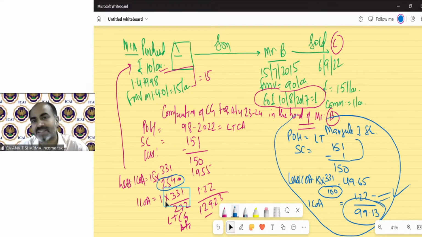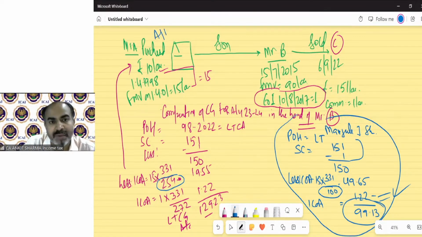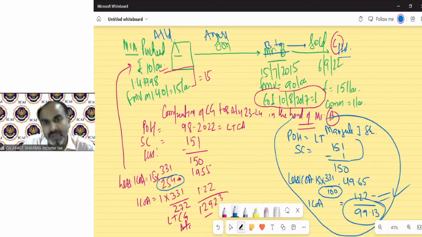And for all 11 cases, the concept will remain the same. For example, if I write down, there is A Limited and it's gone into an amalgamation, and the amalgamated company is B Limited, and B Limited sold the asset to C Limited. This asset has been sold by B to C Limited and you are asked to solve the question. Same concept, copy paste.